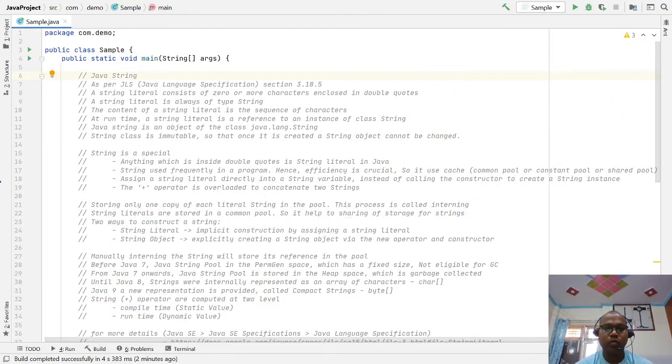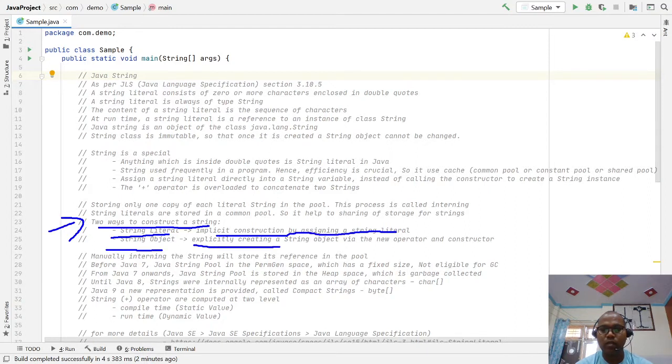As we discussed already, there are two ways to construct strings. One is the string literal, and the second is the string object. Here, implicitly constructing and assigning a string literal, and here, explicitly constructing a string object with the new operator. So you can create a double quote literal assigned to the string object, or you can simply create a new constructed object.